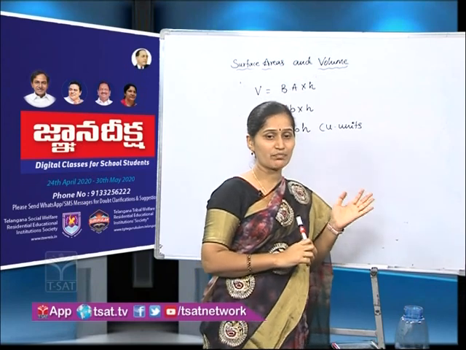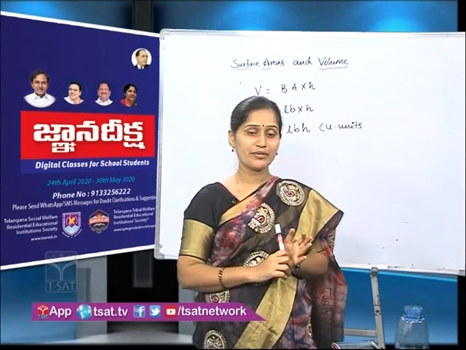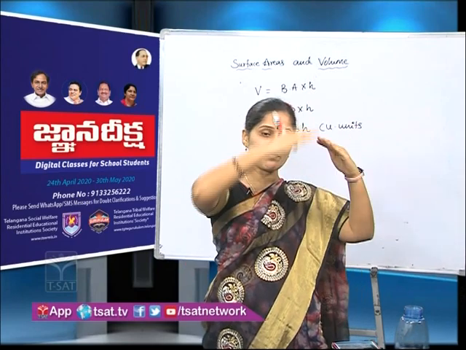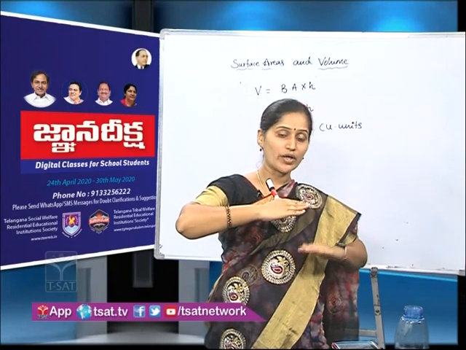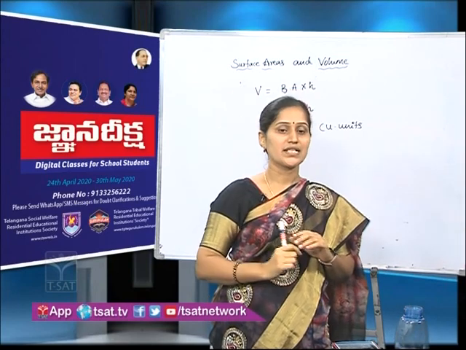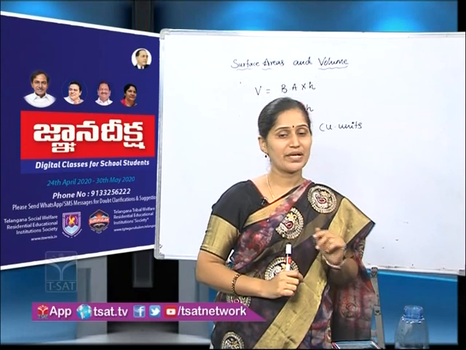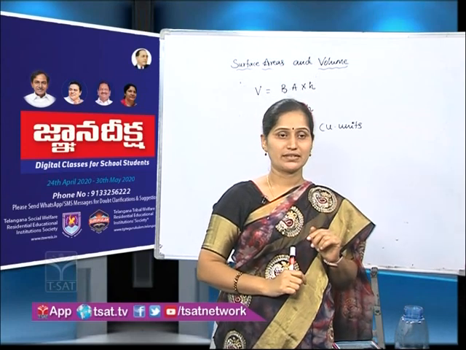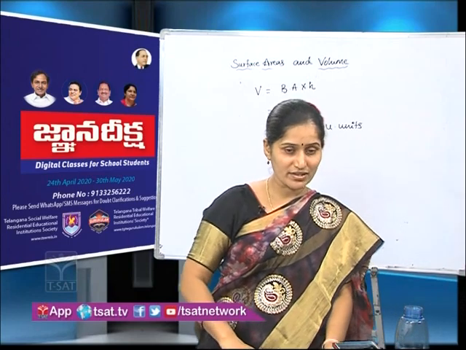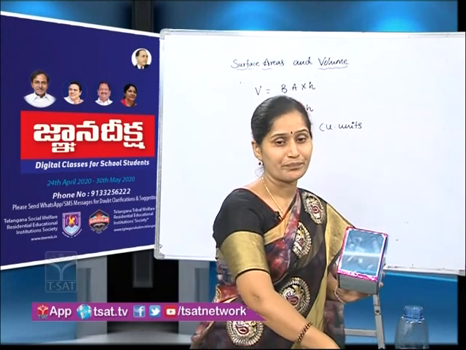Why are we multiplying area of the base into height here? Because these cross sections are occupying the same area from bottom to top. Same area will be taken till the height. So we are multiplying base area into height. Is it clear? Okay.